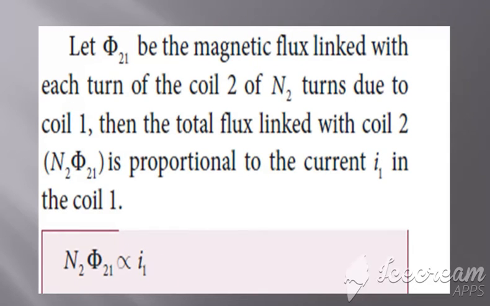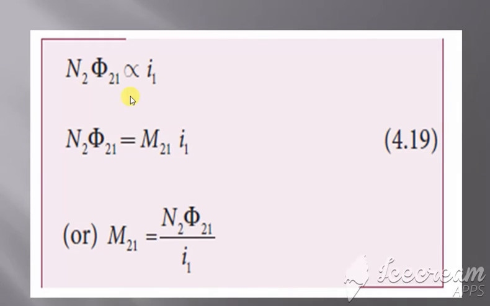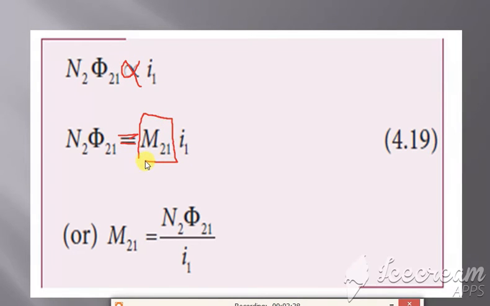Now, to remove this proportionality, we can introduce a constant here. The constant which we are introducing is M. So we write N2 into phi21, which is proportional to I1, as equal to a constant M, where M denotes the mutual induction. Clear? Now bring this I1 down.